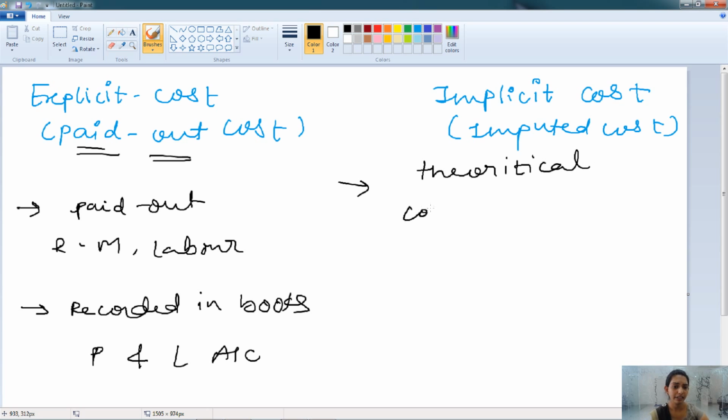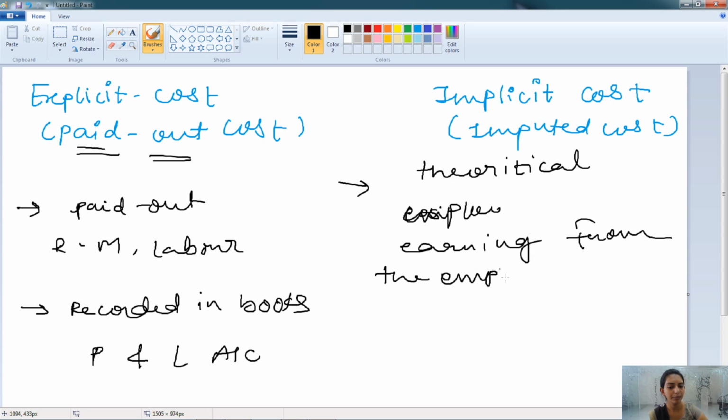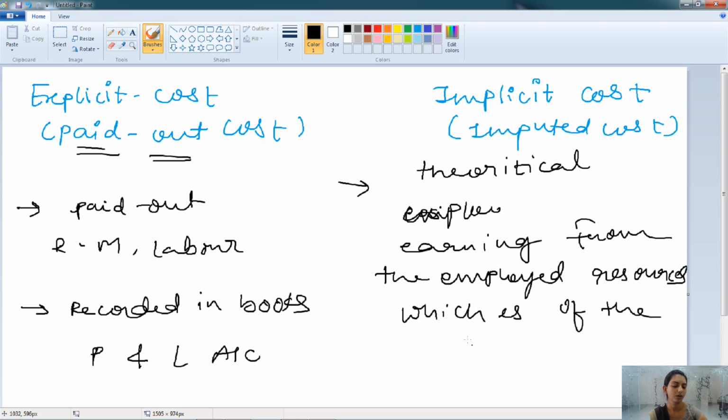It can be defined as the earning from the employed resources of the employer.